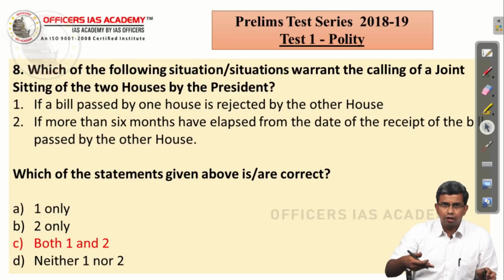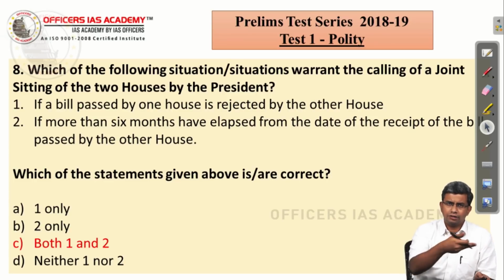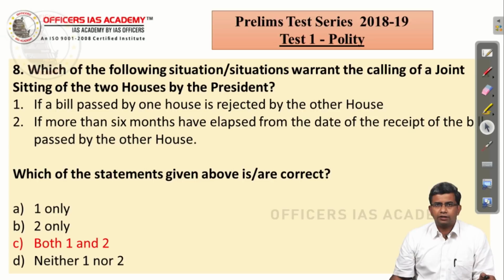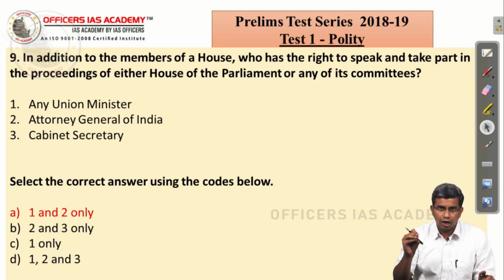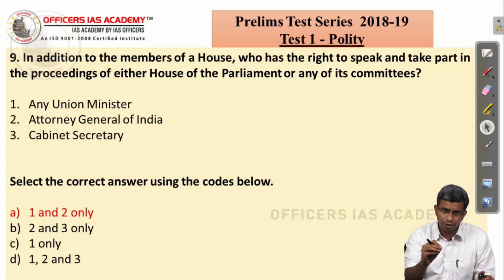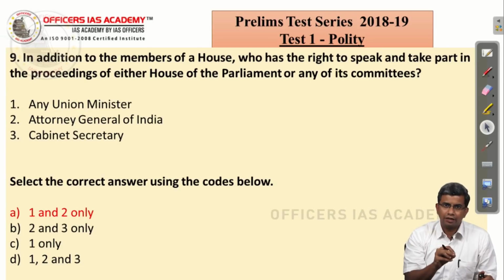So, I am not going further into detail in this. The explanation is given in the answer key. It's a straightforward question. There are 3 conditions. 2 of those conditions are mentioned here. So, the answer is both 1 and 2, which is C. In addition to the members of a house, who has the right to speak in both the houses? Union Minister is a straightforward answer, and you know that Cabinet Secretary cannot speak in the House.